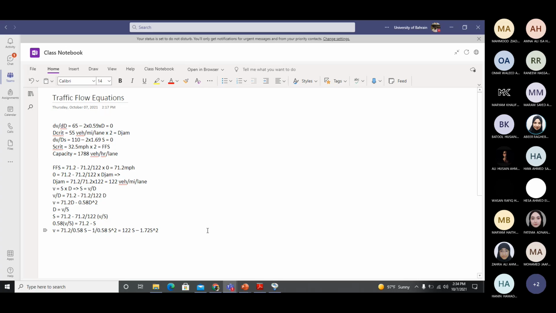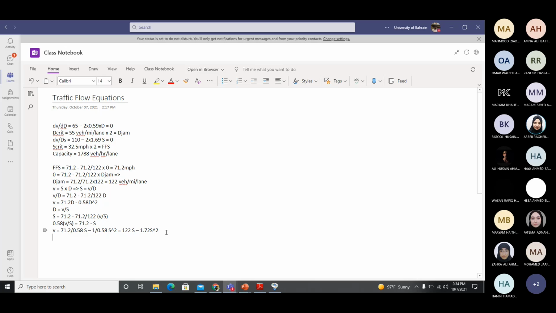Like I said earlier, if the number is already in hundreds, I am just ignoring the decimals. But if you want to keep them, no problem. I'm just trying to make the equation as short as possible. If you want to give all the decimals, it is your choice. There is no harm in that. So we did the second part: the relationship between speed and density, the relationship between flow and density, which is this one, and between flow and speed, which is this one.